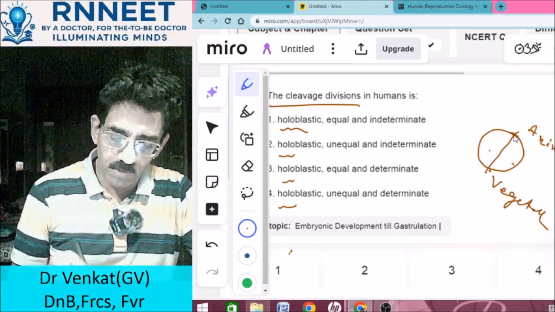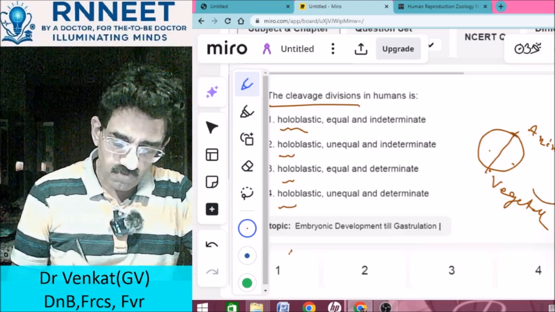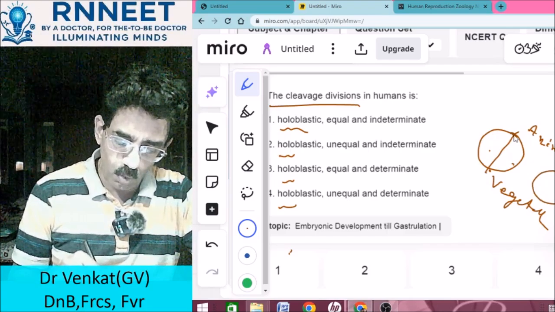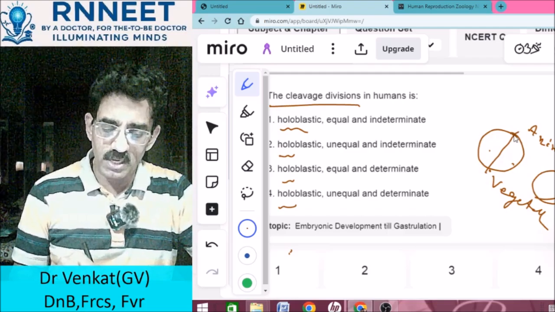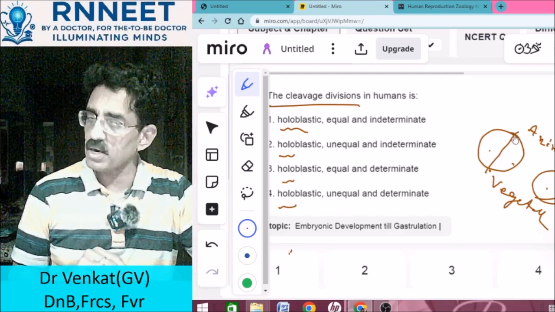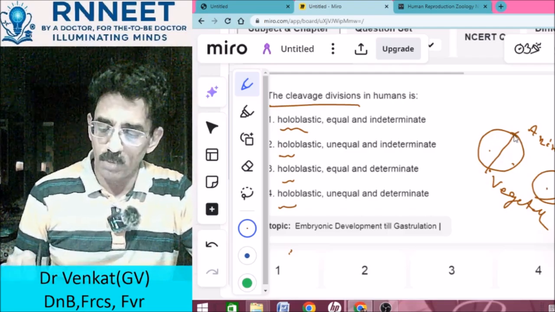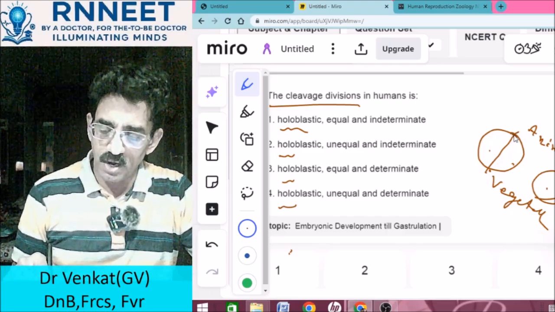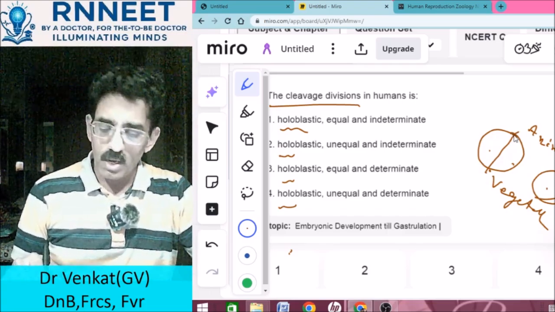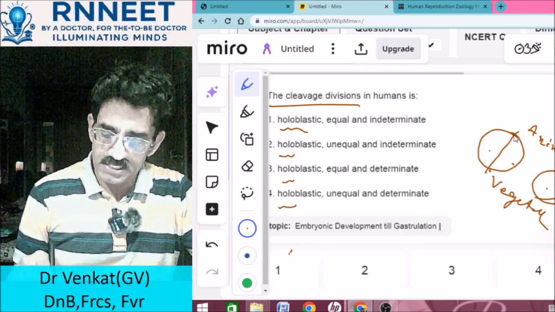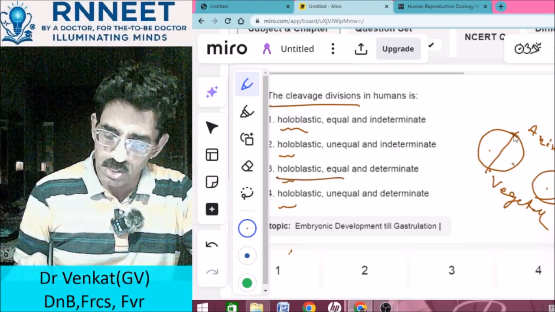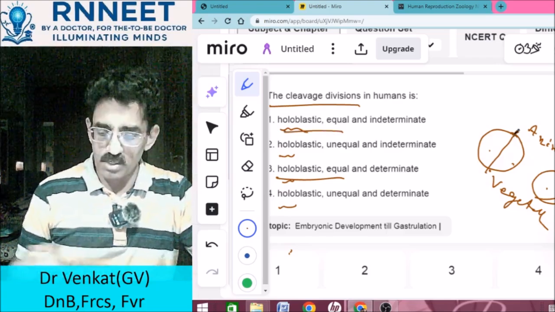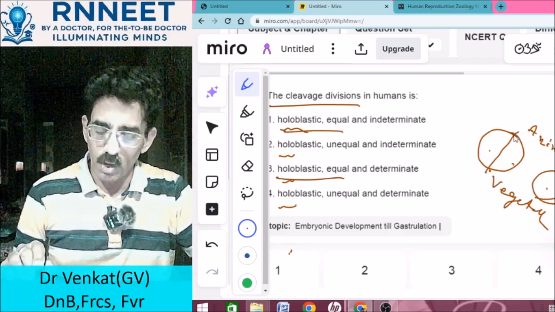It could travel across the whole thing, from animal pole to vegetal pole, but sometimes you see two unequal parts. So you can have a holoblastic division with either equal or unequal. In humans, it is holoblastic and equal. So the choices are either this or this. It is not unequal, it is equal.